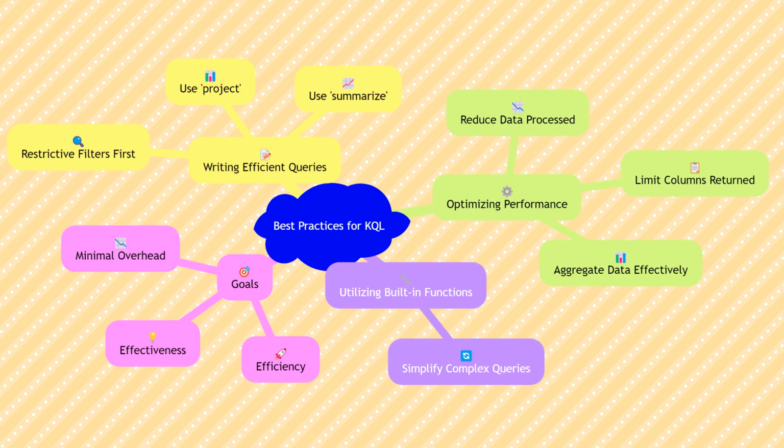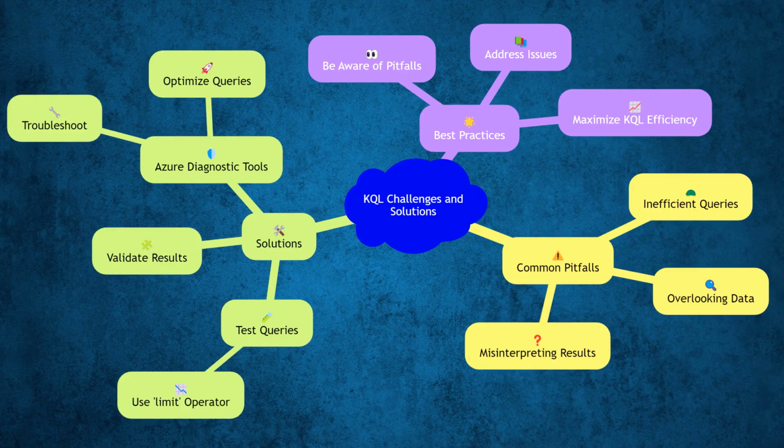While KQL is a powerful tool, it's not without its challenges. Common pitfalls include writing inefficient queries, overlooking important data, and misinterpreting results. To avoid these issues, it's crucial to thoroughly test your queries and validate the results. Use the limit operator to test queries on smaller data sets before running them on large volumes of data. Additionally, take advantage of Azure's diagnostic tools to troubleshoot and optimize your queries. By being aware of these common pitfalls and knowing how to address them, you can make the most of KQL for log interrogation.